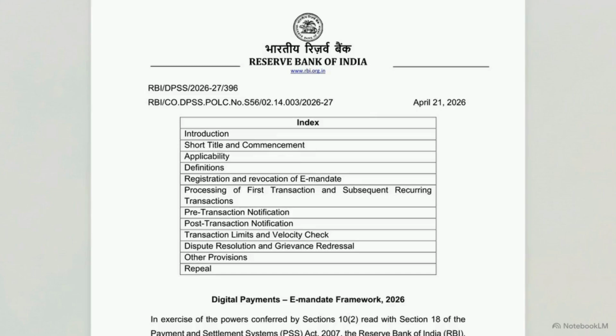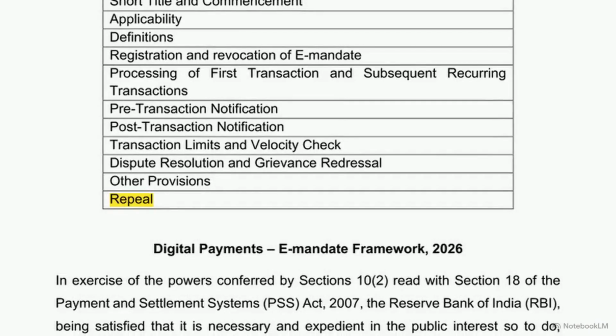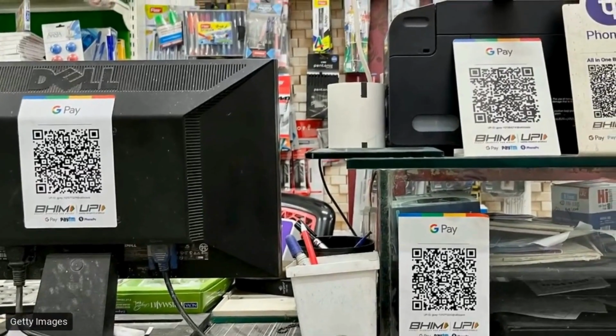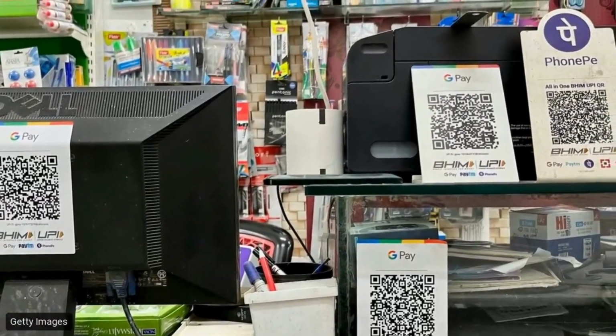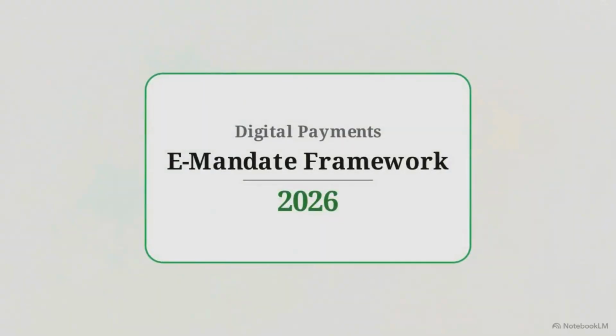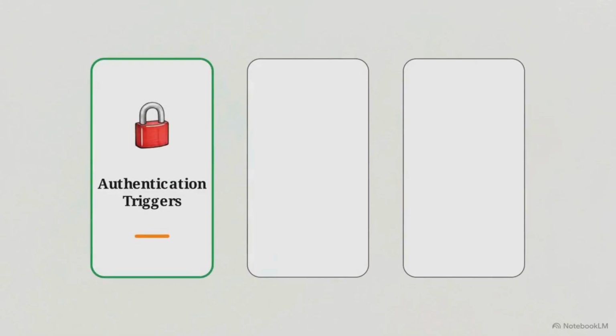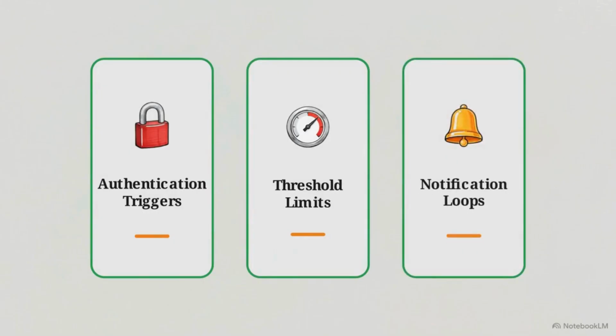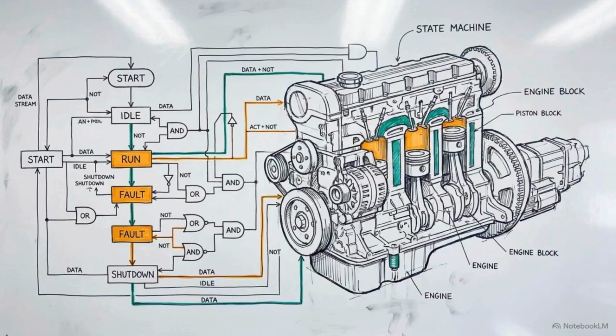Section 11 of the framework systematically wipes the slate clean, repealing 7 years of iterative circulars issued between 2019 and 2024. It collapses cards, prepaid payment instruments, and the unified payments interface into a single operational standard. To understand how this operates in practice, we need to deconstruct the framework into its 3 technical pillars: precise authentication triggers, hard-coded threshold limits, and mandatory asynchronous notification loops. The 2026 framework functions as a definitive state machine specification for all recurring payments in India.